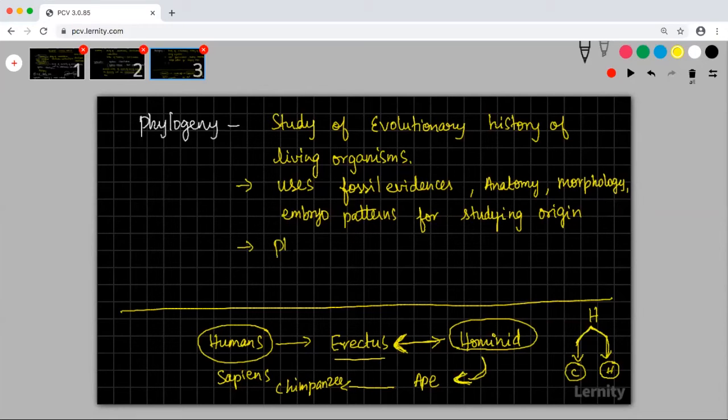One more important point is that phylogeny is extensively used in classification. Please copy this down.